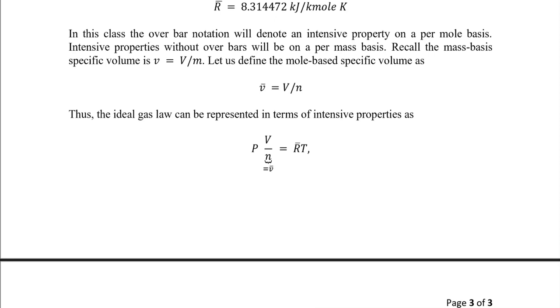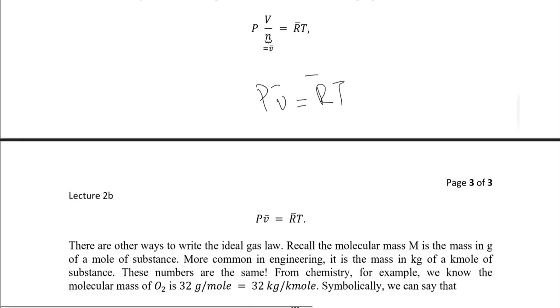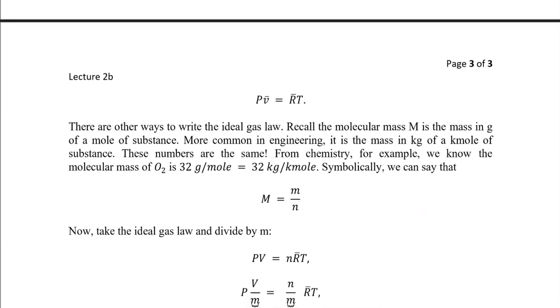If I write the n over here, then P v-bar = RT, where v-bar is the volume per unit mole, and R is per kilomole. So Pv = RT, that is in specific terms, in terms of moles.